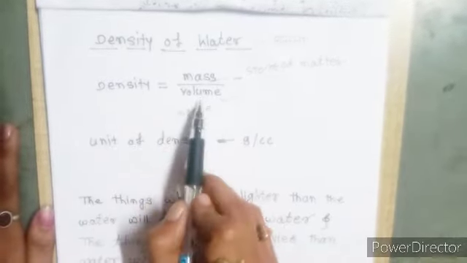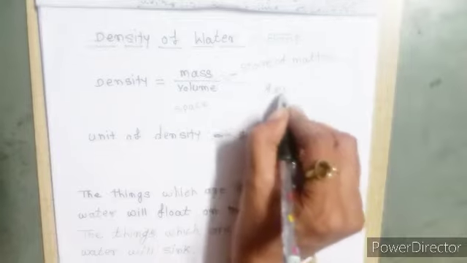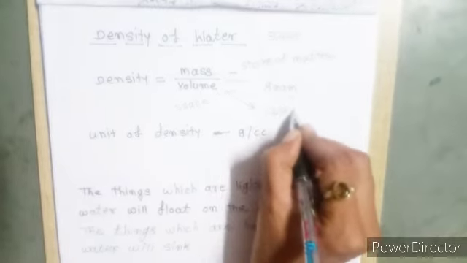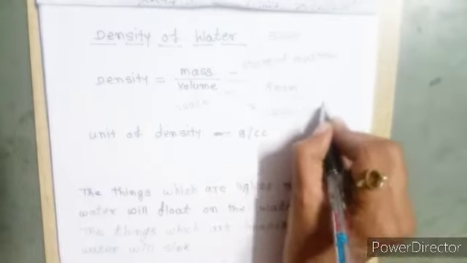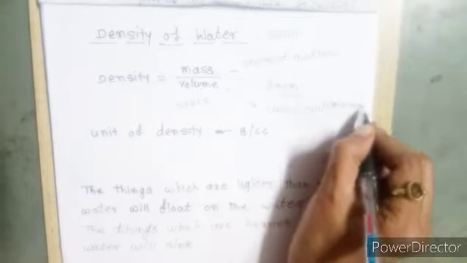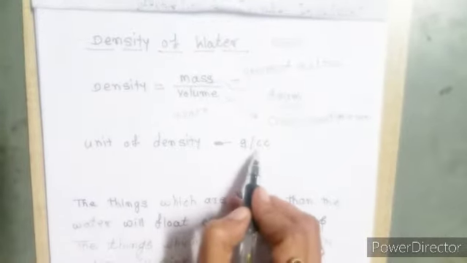Mass is measured in gram and volume is measured in cubic centimeters. Therefore, the unit of density is gram per cubic centimeter.